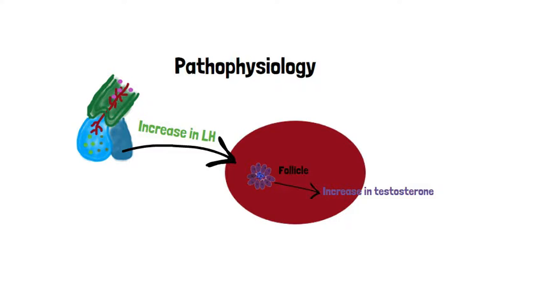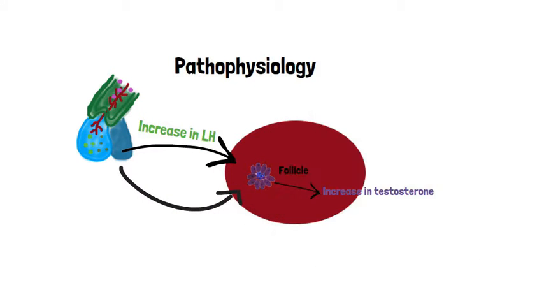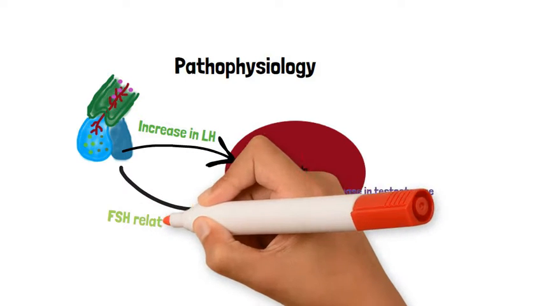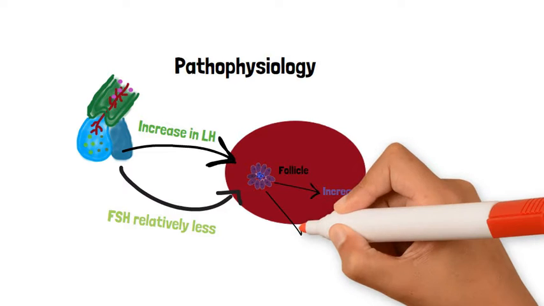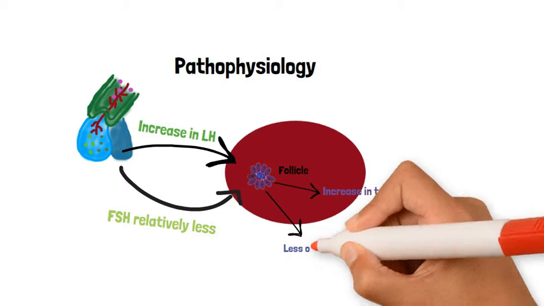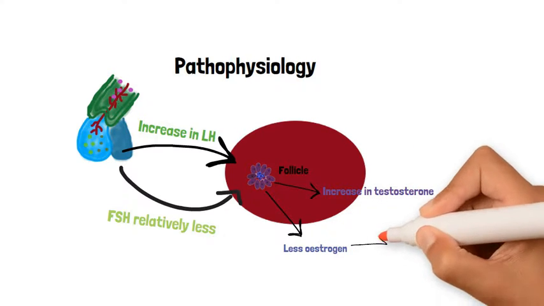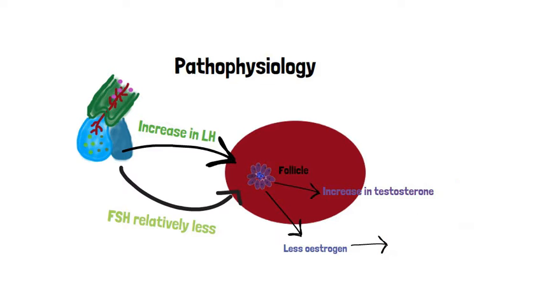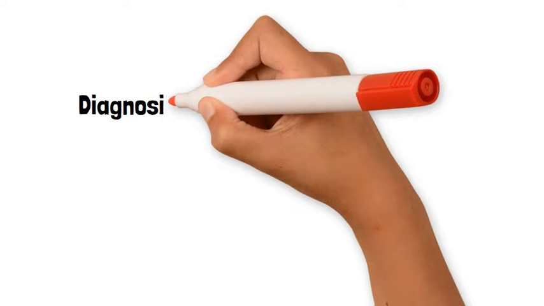In comparison, you have a relatively lower amount of FSH production by the anterior pituitary, and as a result, this results in a decrease in estrogen production by granulosa cells. Decreased estrogen results in no LH surge, which you would normally get in normal menstruation, and as a result, you don't get ovulation.